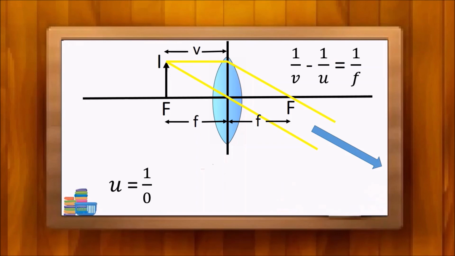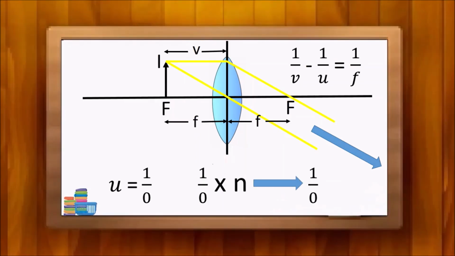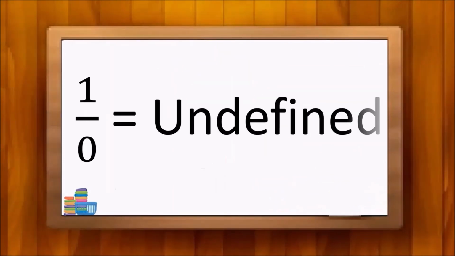As well, although it is multiplied by another real number, even the result can't be reached. So we can't recognize if it's been multiplied or not. Hence 1 over 0 is called undefined.